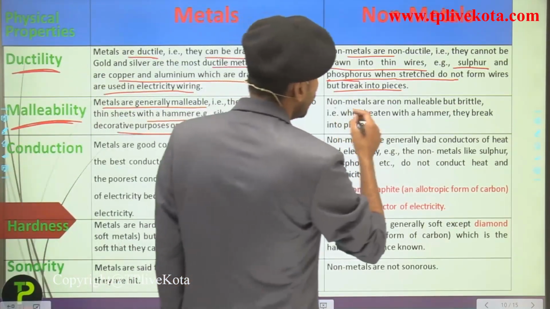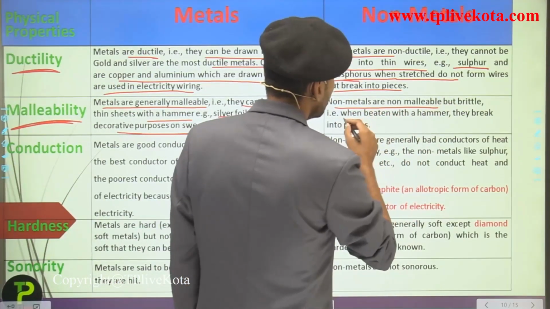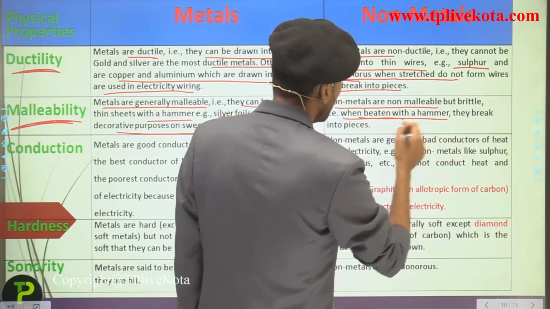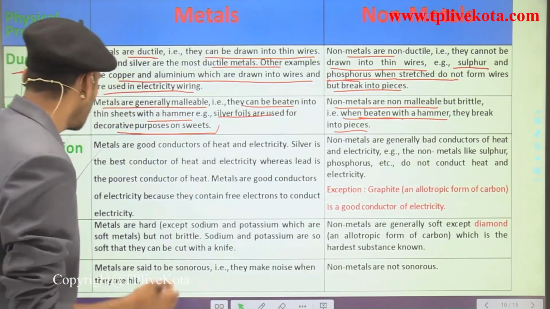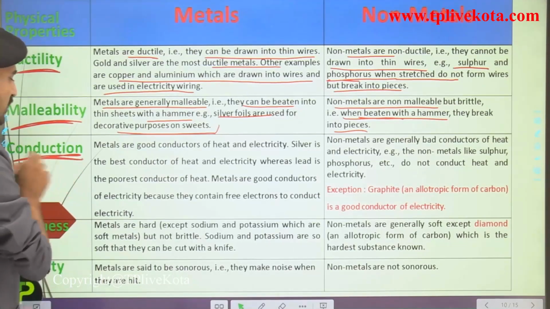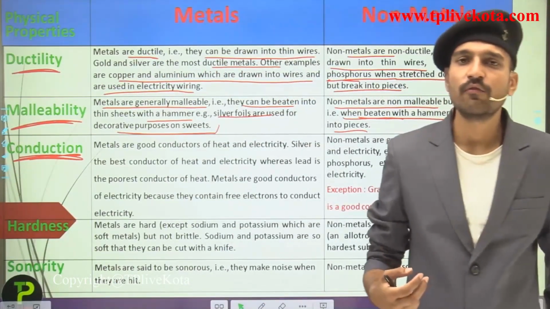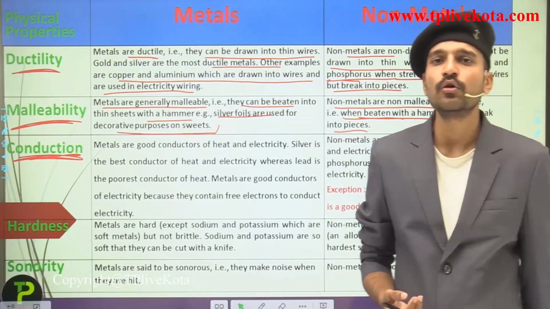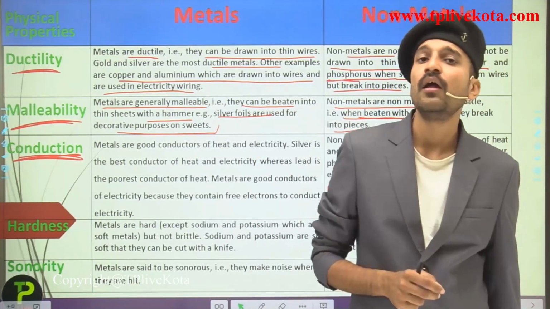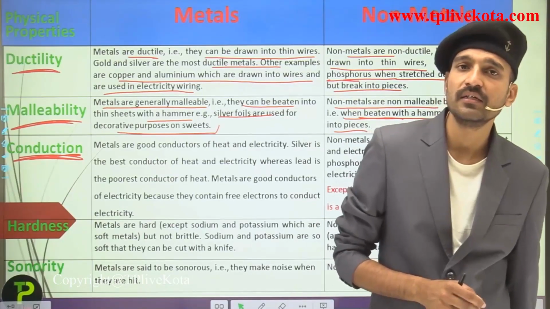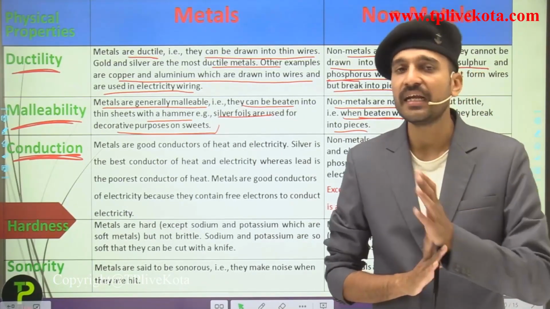Now talking about non-metals, non-metals are simply brittle in nature, as I have just told you before. That is, non-metals are non-malleable and brittle; when beaten with a hammer, they break into pieces. Now talking about the next point, that is conduction, heat conduction and electricity conduction. Metals are good conductors of heat and electricity, students. Non-metals are bad conductors of heat and electricity.